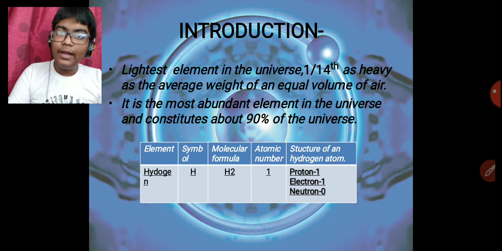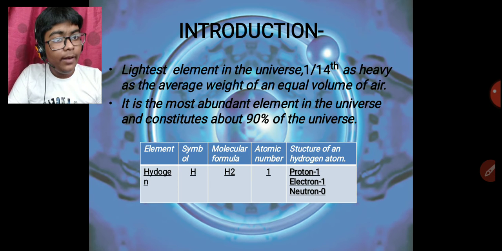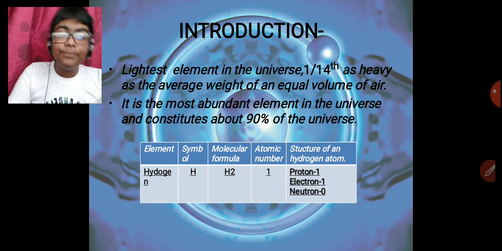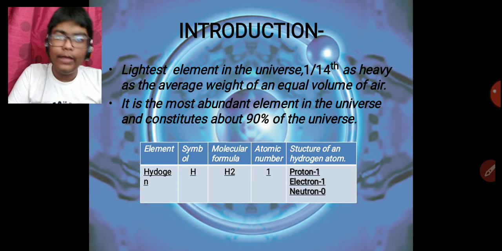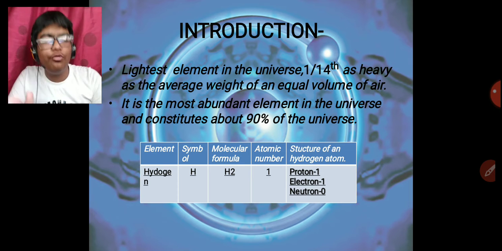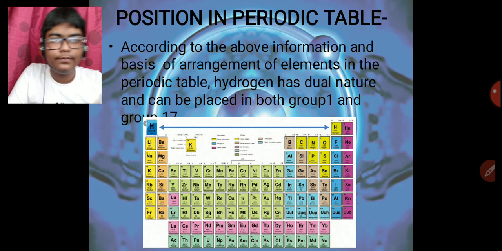Its molecular formula is H2, atomic number 1. Therefore, protons and electrons are 1. Neutrons can be 0, 1 or 2 as it has isotopes: protium, deuterium and tritium.